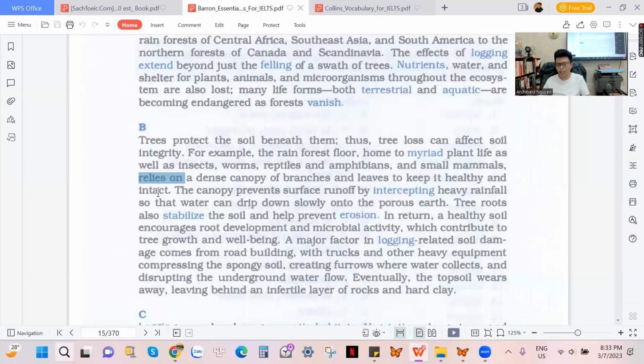To keep it healthy and intact. Keep it healthy and intact, okay, có nghĩa là nó sẽ giúp cho những cái động vật hoặc là những cái cây cối ở dưới nó đó, những cái động vật và những cái thực vật ở dưới những cái tán cây nó sẽ khỏe mạnh, sống khỏe, sống tốt. Thì người ta dùng từ healthy. Health bỏ y dài thì mới gọi là sức khỏe nha các bạn. Trong từ y dài gọi là khỏe, mạnh, có từ mạnh vào nữa nhé.